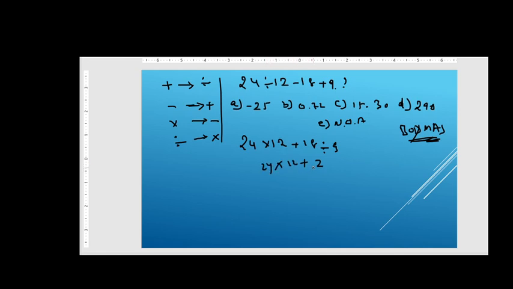Next multiplication, there is multiplication, 24 into 12, it would be 288 friends plus 2, right? And our answer will be 290. So option number D will be the right answer, right friends?